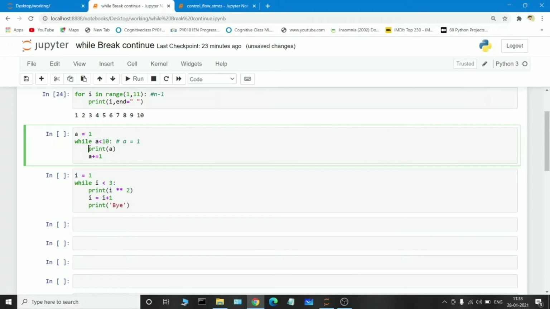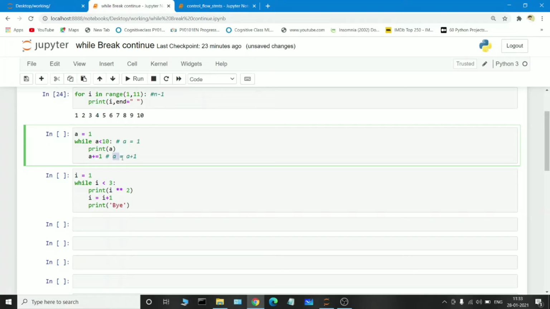As the condition is true, it goes inside the loop and prints the value of a. What is the value of a? The value of a is 1. Okay, it will print the value, and here is the logic we are writing: a += 1, which means we are increasing the value of a. It can also be written in another way, which means a = a + 1. Okay, both are the same.